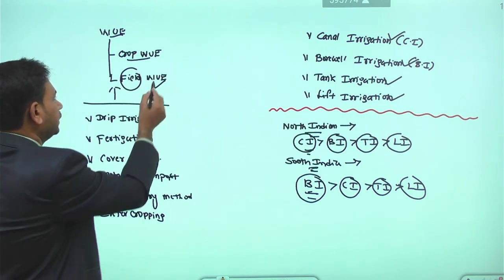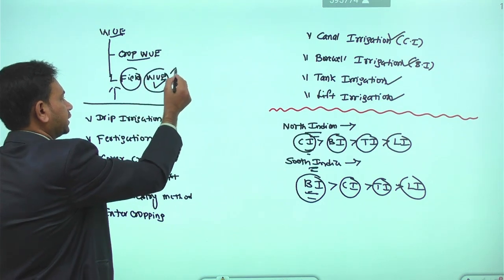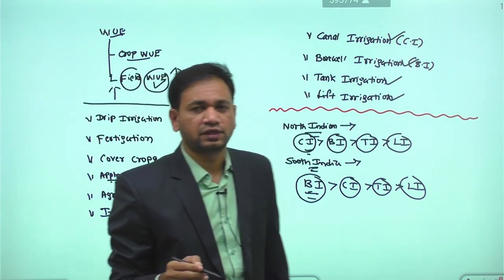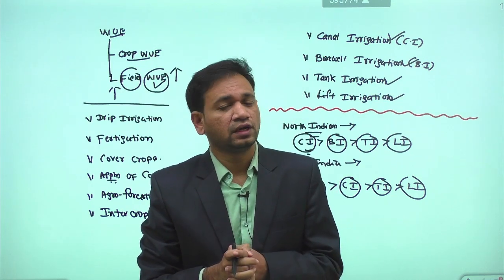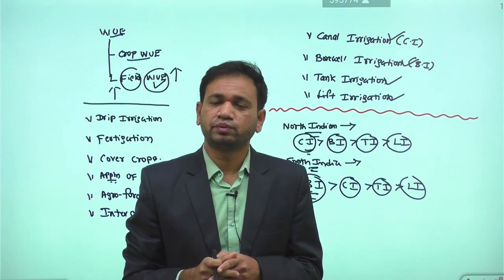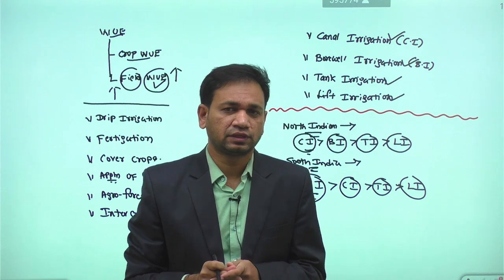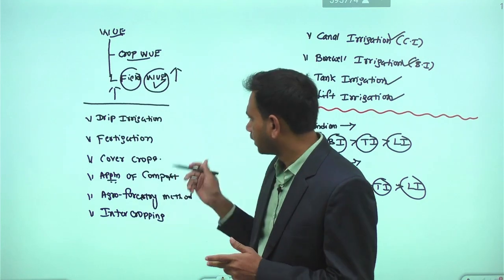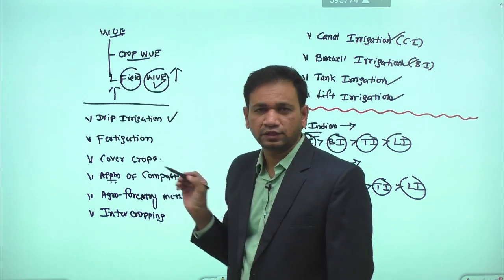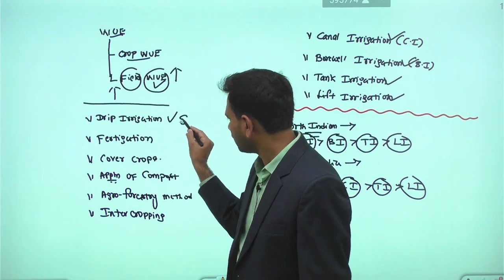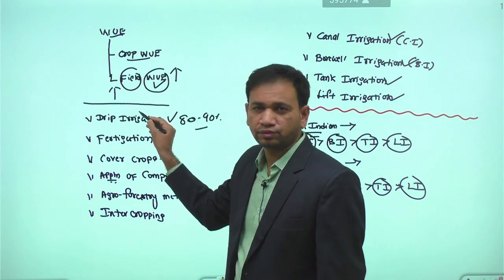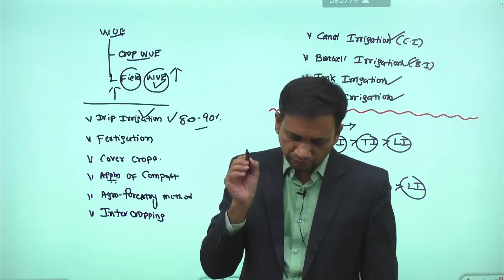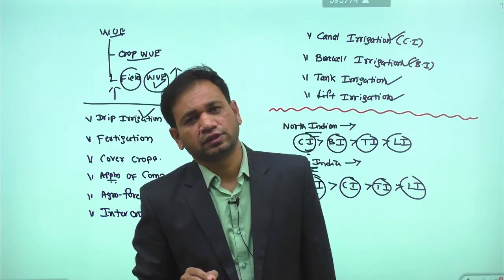To increase water use efficiency in dryland agriculture, there are various agronomic practices available. One is drip irrigation. With drip irrigation, about 80 to 90% water use efficiency can be possible, and it is one of the techniques of micro irrigation.